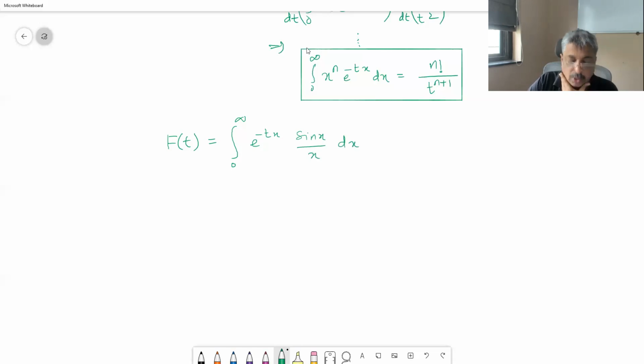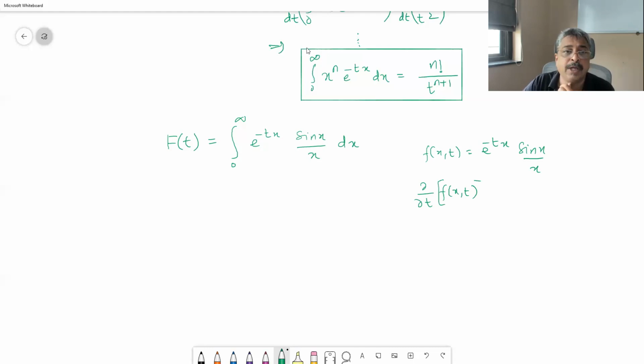So if our f of x comma t is equal to e raised to minus tx sin x upon x, then del t, the partial derivative of f of x comma t.